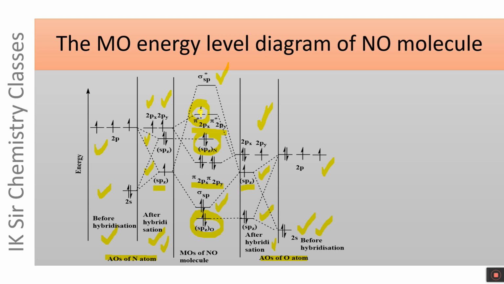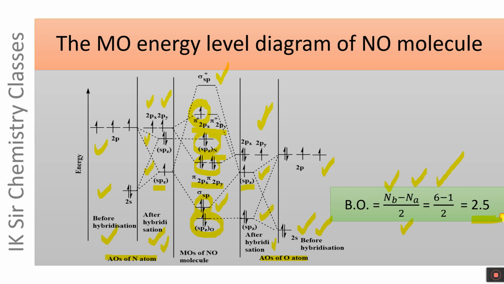Let us calculate the bond order in NO molecule. Nb minus Na divided by 2: number of electrons in bonding MOs, 2 electrons here and 4 electrons here, overall 6 electrons, and number of electrons in anti-bonding MOs, this one, minus 1, divided by 2 equals 2.5. It is obvious that the bond order in NO molecule is 2.5.